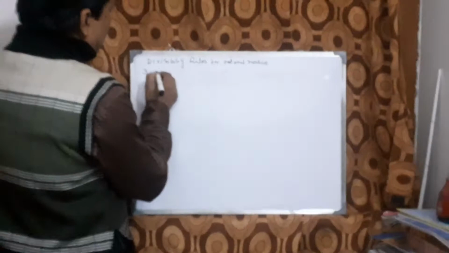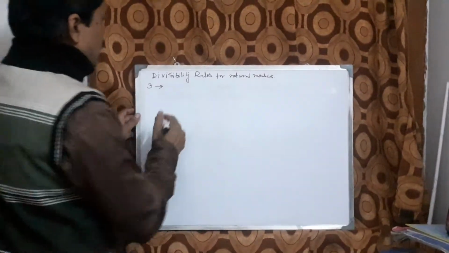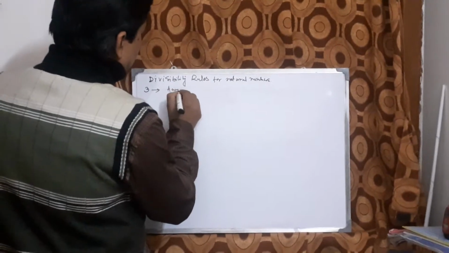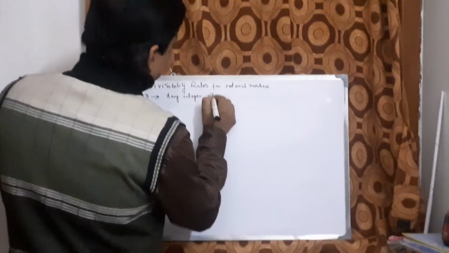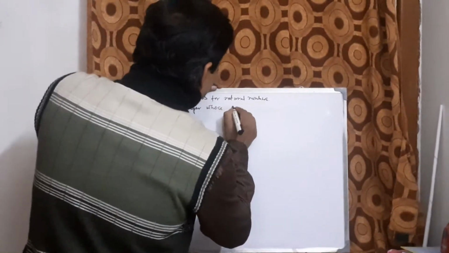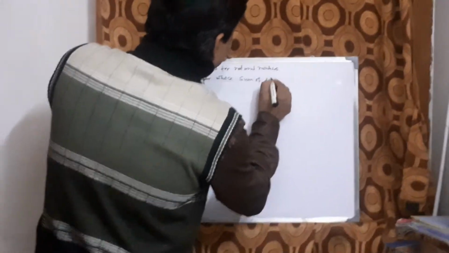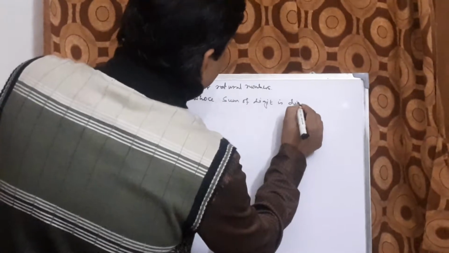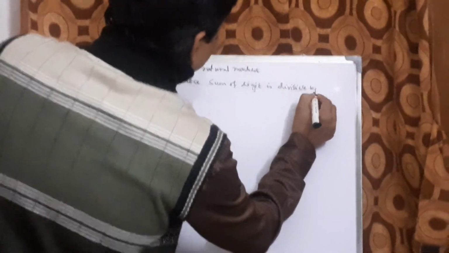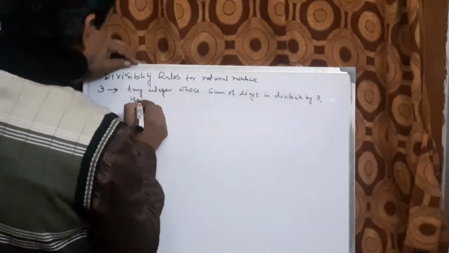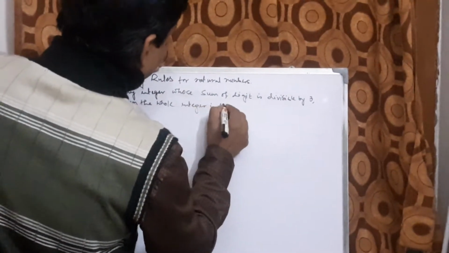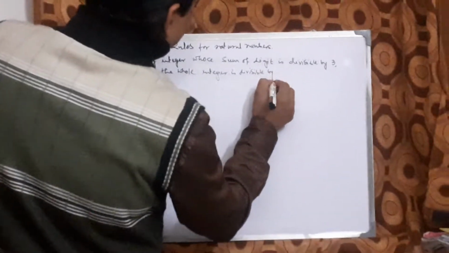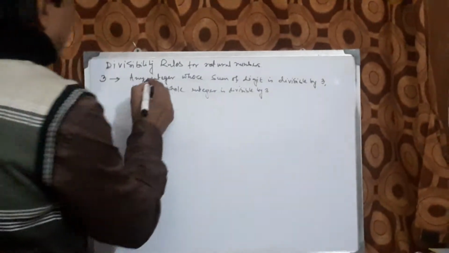Now let us start the divisibility rule for 3. Any integer whose sum of digits is divisible by 3, then the whole integer is divisible by 3. It means, let us take an example.